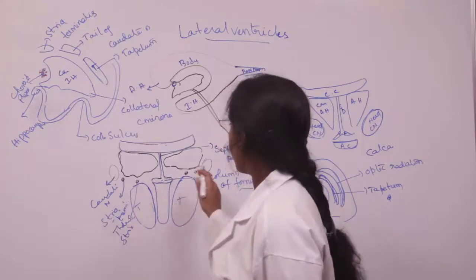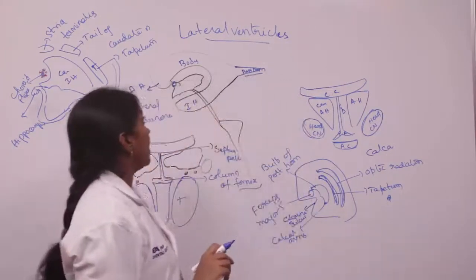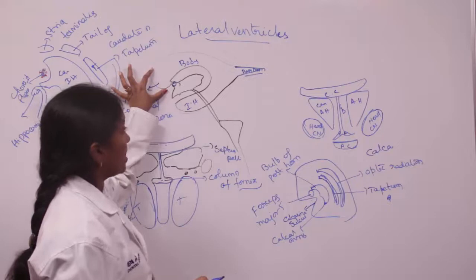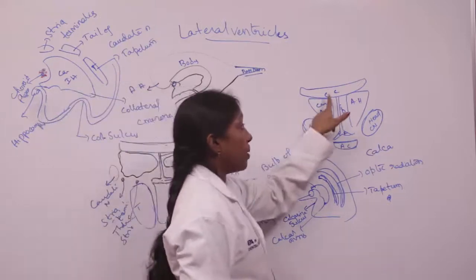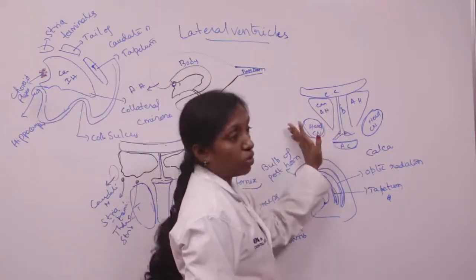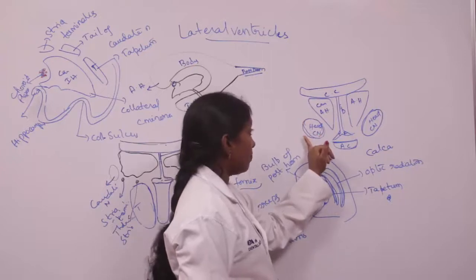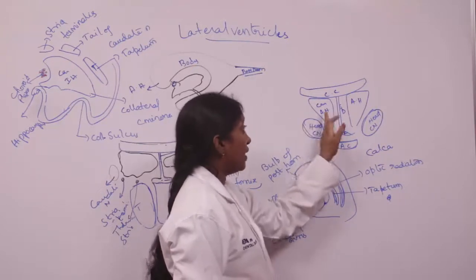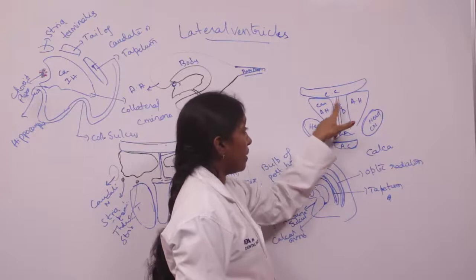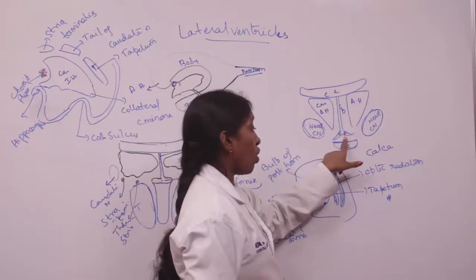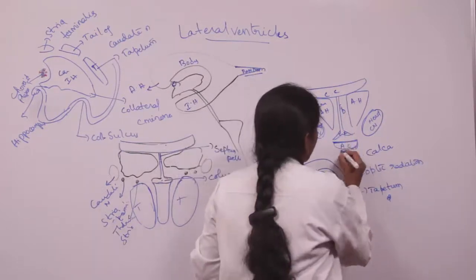And coming to the anterior horn, the area in front of the interventricular foramen is the anterior horn, which is bounded above by the corpus callosum and below by the rostrum and genu of the corpus callosum as well as the head of the caudate nucleus. And medially, it is related to the septum pellucidum as well as the column of fornix. Here we have the anterior commissure present.